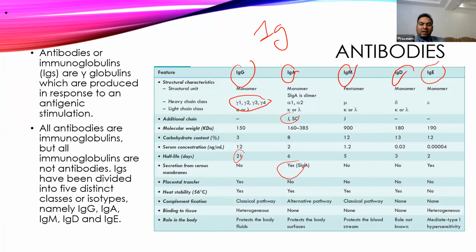Pentamer, it is one of the biggest, and it has a mu type of heavy chain and small chain, kappa or lambda, and it attaches all the 5 chains to each other through the J protein. It's one of the heaviest molecules, around 900 kilodaltons molecular weight, and its half-life is very short. It stays only for 5 days, and it is also heat stable, and it follows the classical pathway, and it cannot cross the placenta.